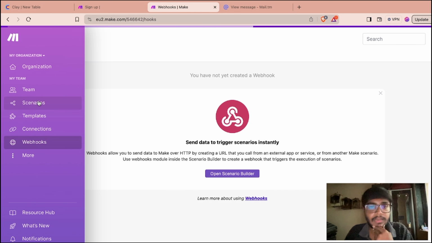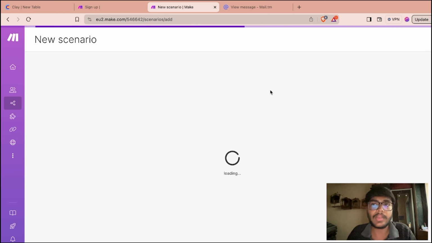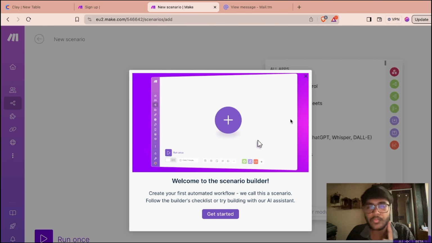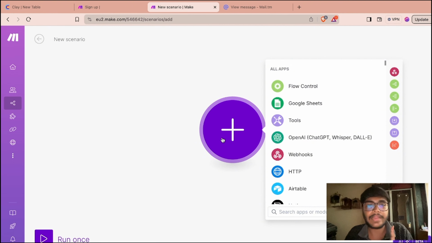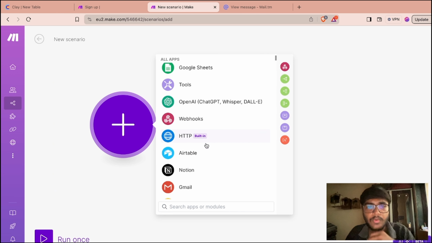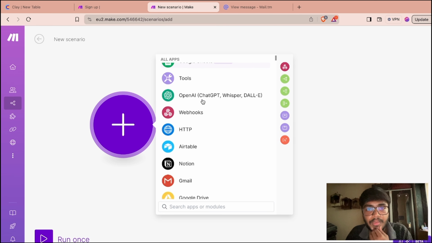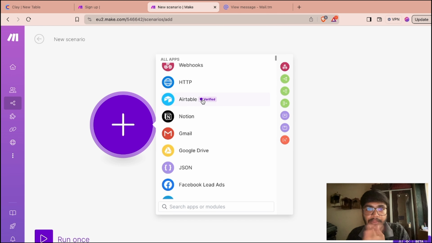So now let's go into the scenarios and see how that looks, right? Click on next, create a new scenario. Now this is a very interesting and very fun part. The interface itself is very flexible, very cool, and it gives you the feeling that you're doing some kind of automation or programmatic work, right? So here, if you just click on this, you can see a bunch of things. These are basically the applications, the software you can say, that you can connect with make.com and then transfer data between these apps by connecting one app to another, right?